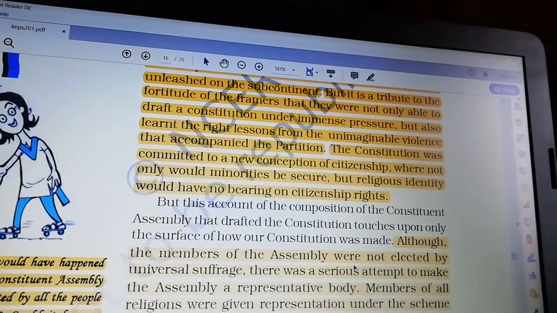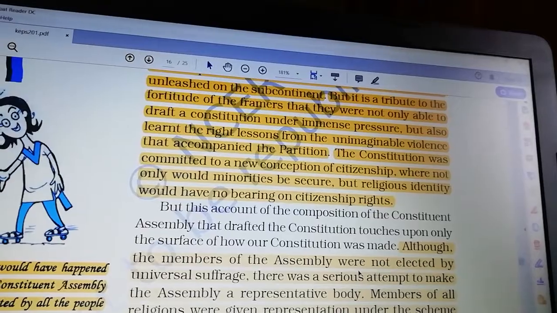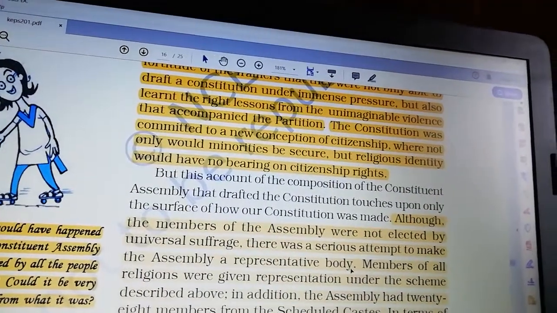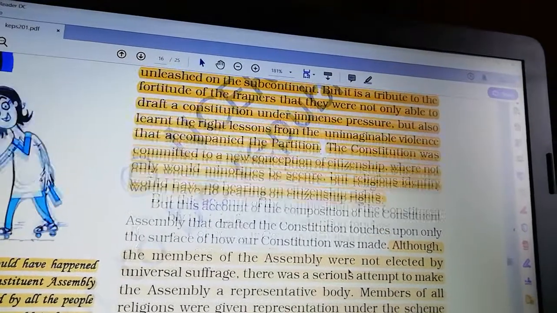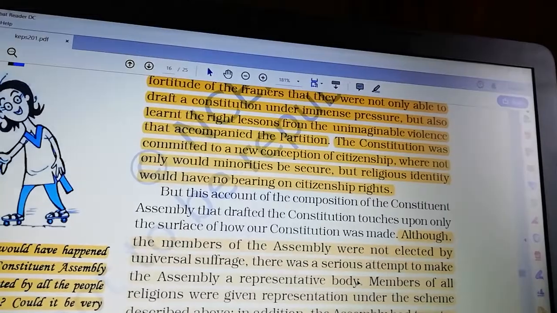You can imagine the situation during the partition time. There is a lot of violence. In these lines, we can understand the situation at that time during 1947.